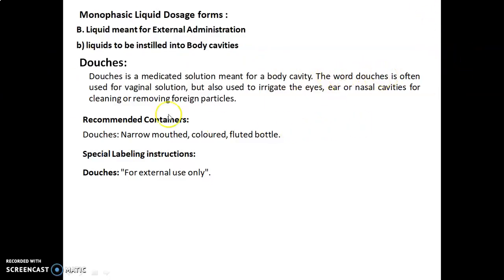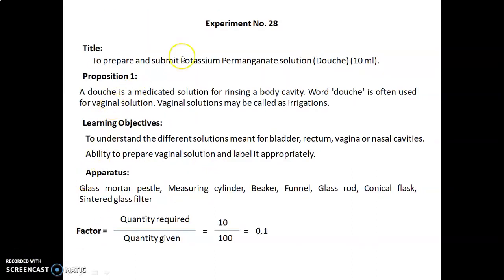The word douche is often used for vaginal solution, but is also used to irrigate the eyes, ear or nasal cavities for cleaning or removing foreign particles. Recommended containers for douches are narrow mouth, colored, fluted bottles, and the special labeling instruction for douches is "for external use only". In the next session we will discuss the actual experiment. So now let's discuss experiment number 28.